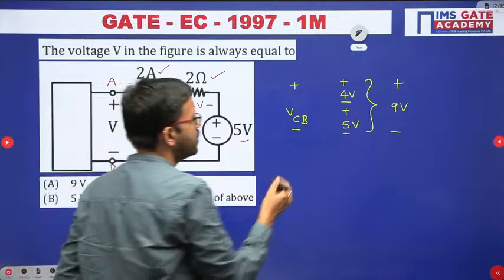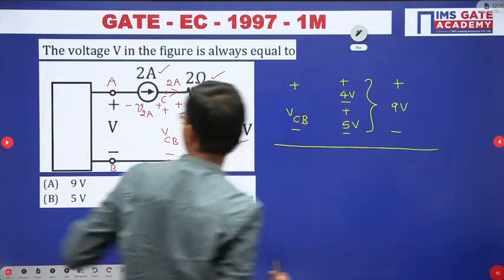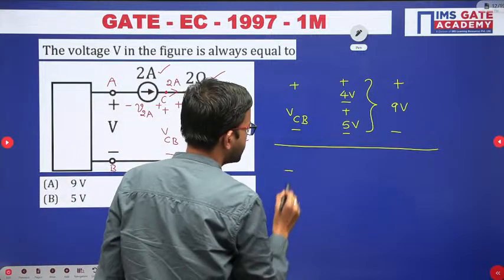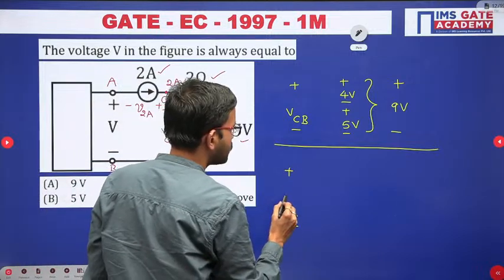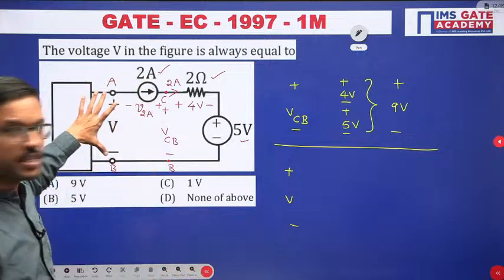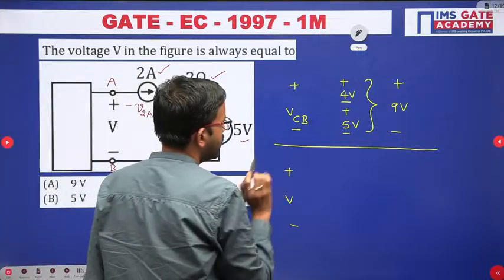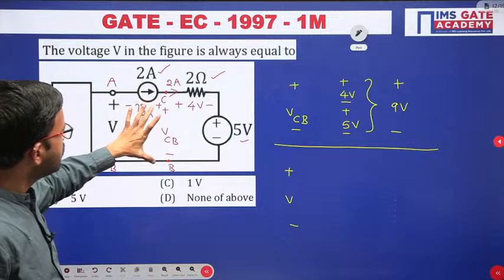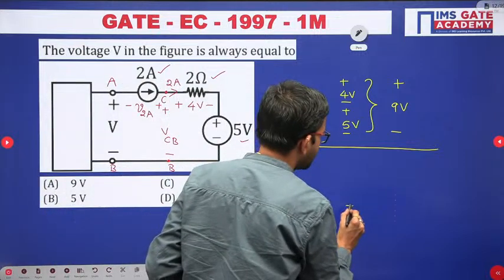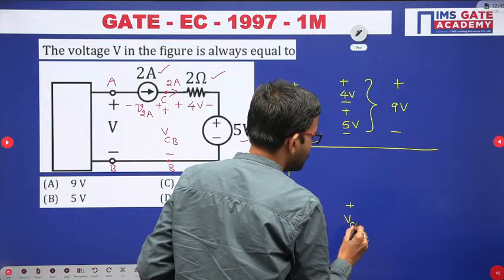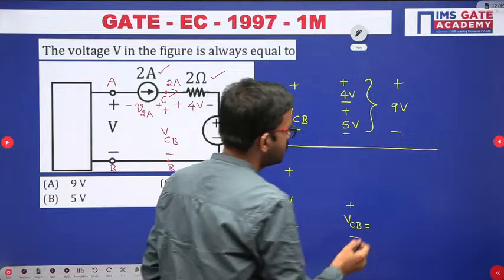Now when you apply it, what are you going to get? Here the polarity is plus minus V, with respect to terminals A and B. On the other side, here just now you got plus minus VCB, that is the same as 9 volt.